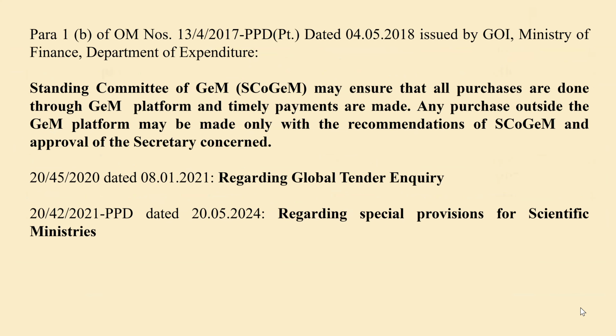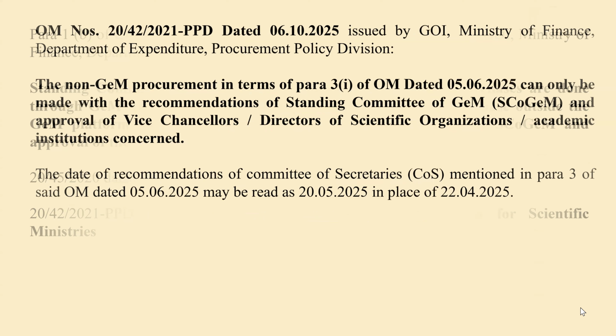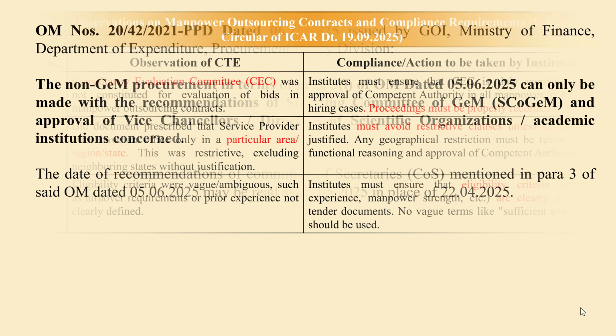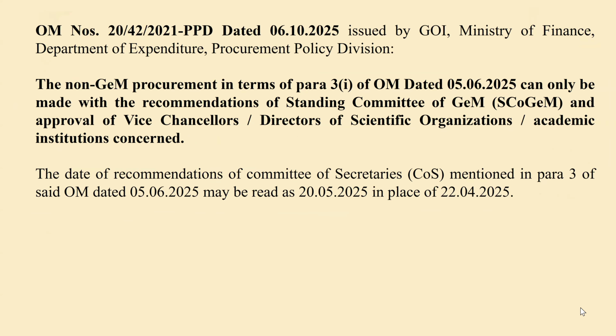You see, there is this global tender inquiry. As per that, briefly I will tell you that up to 2 crores, we can go for global tender inquiry for more than 2 crore. Means there are certain equipments where this Make in India provision has to be there. Make in India MI clause applies, but there are certain equipment where this MI clause is also not applicable. We may go for global tender inquiry.